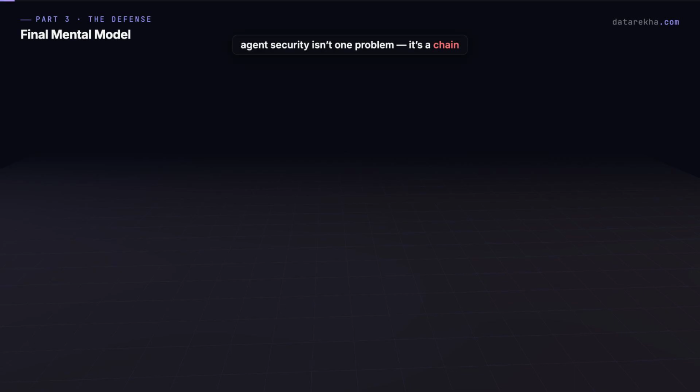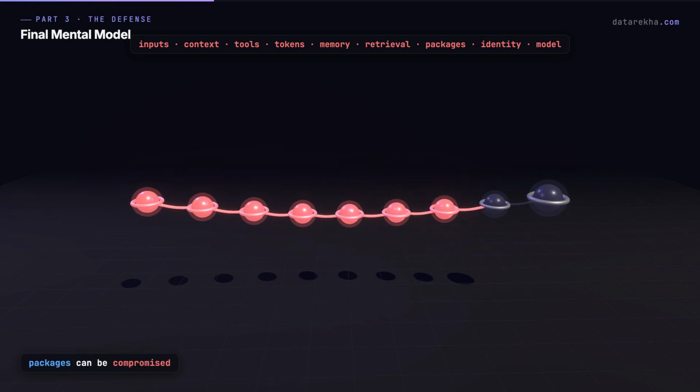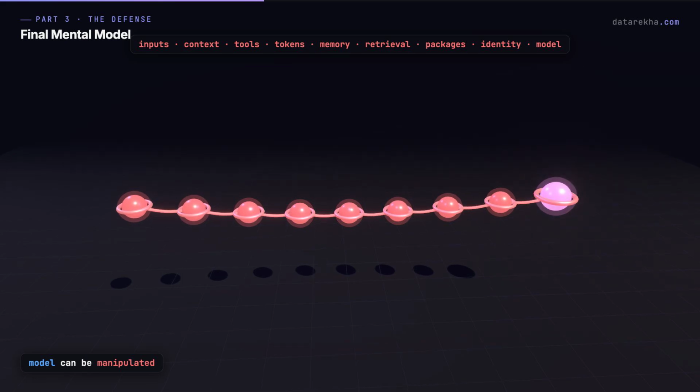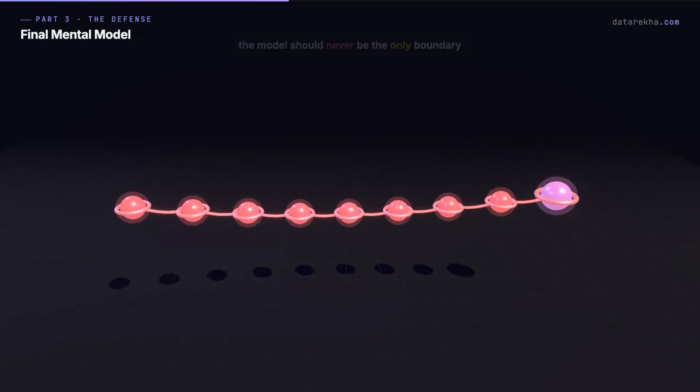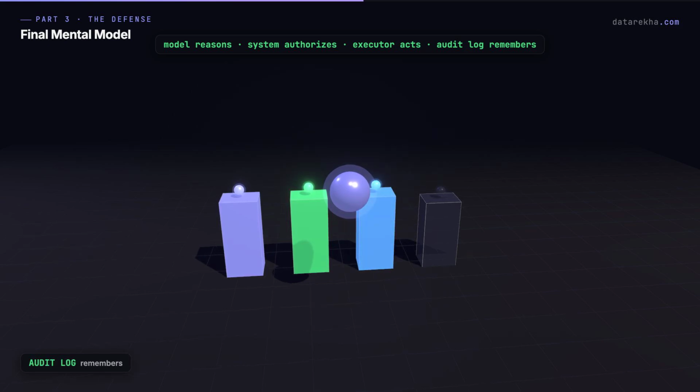Here is the final mental model. Do not think of agent security as one problem. Think of it as a chain. Inputs can be malicious. Context can be confused. Tools can be poisoned. Tokens can be stolen. Memory can be corrupted. Retrieval can be poisoned. Packages can be compromised. Agents can impersonate each other. And the model can be manipulated. But the model should never be the only security boundary. The model reasons. The system authorizes. The executor acts. The audit log remembers.